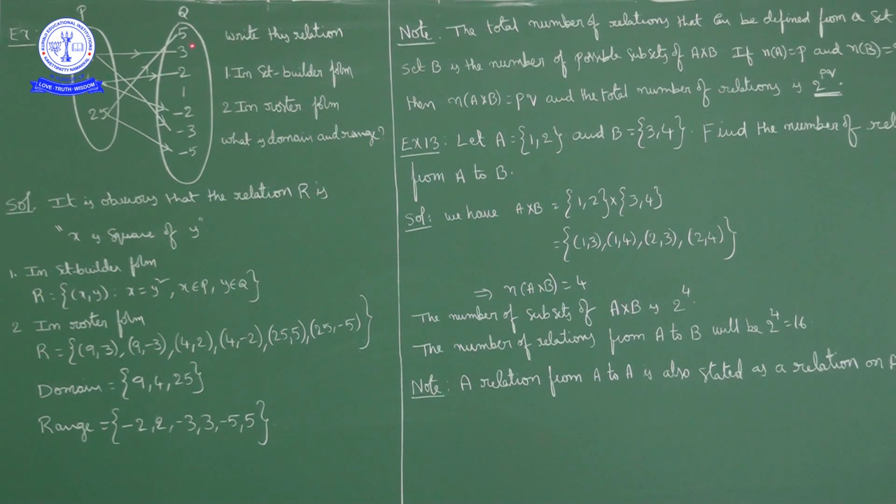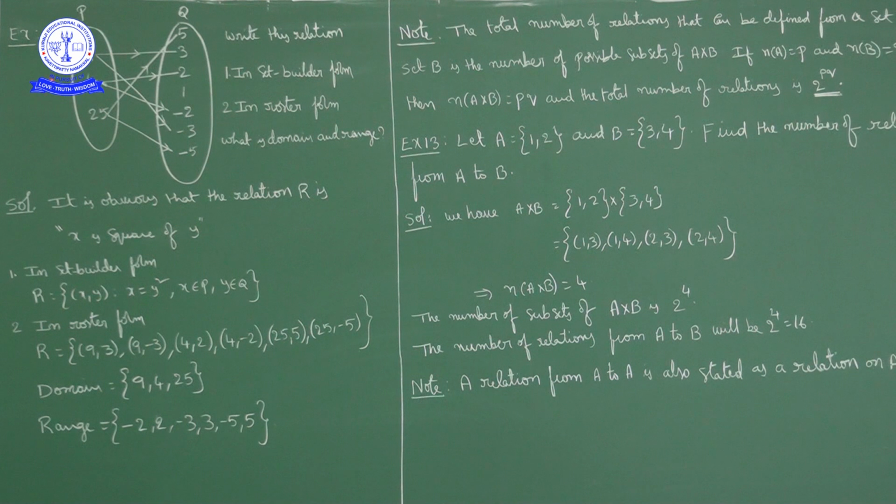Range of this relation: 9 is mapped to 3 and minus 3, or else from the ordered pairs you can write it. In each ordered pair the second elements come under range. So 3, minus 3, 2, minus 2, 5, minus 5. So this is the range. I'll repeat once again.